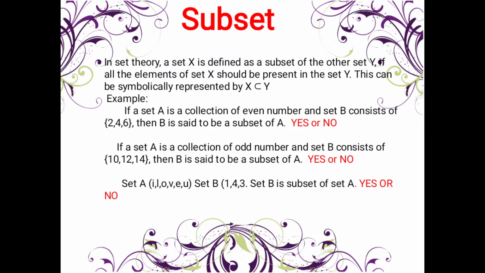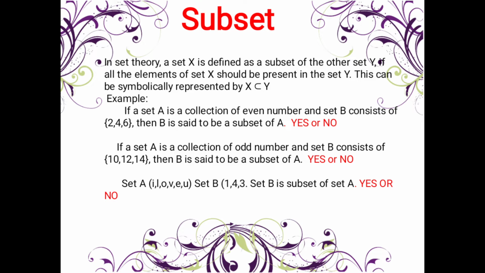Okay, next. If a set A is a collection of odd numbers and set B consists of 10, 12, 14, then B is said to be a subset of A. Is it yes or no? What's the answer?